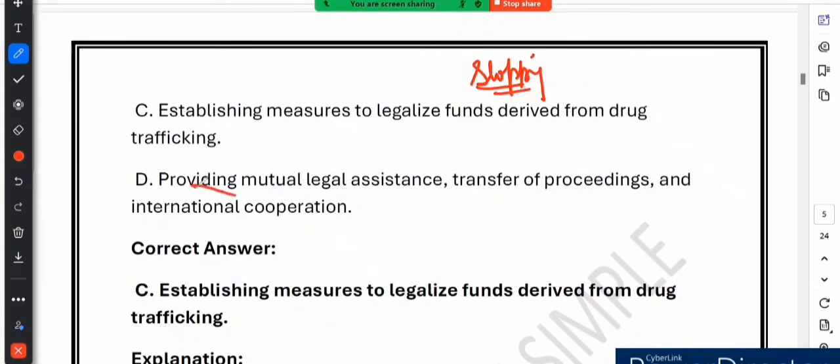And option D says providing mutual legal assistance, transfer of proceedings and international cooperation. See, this is spot on.